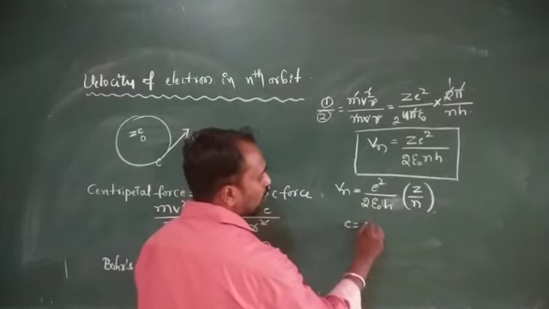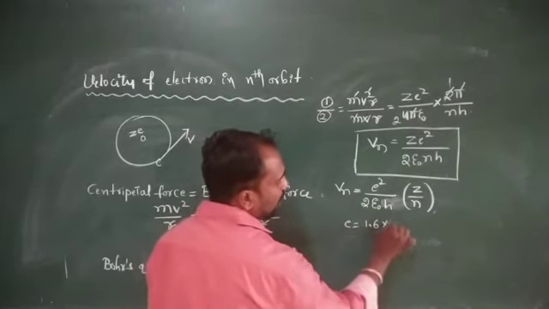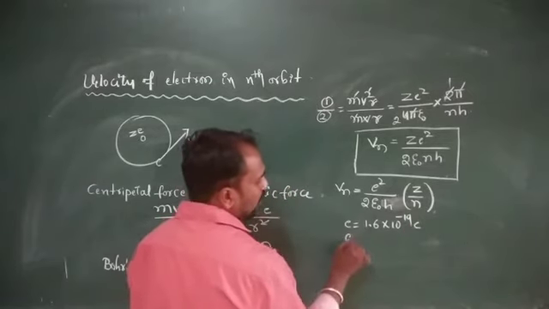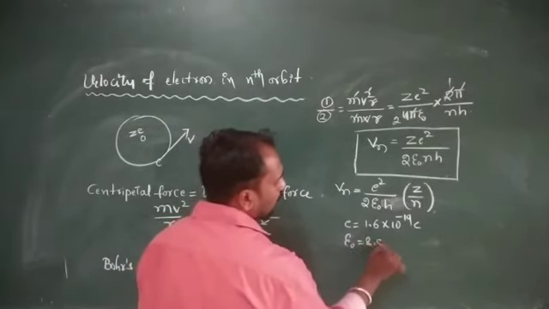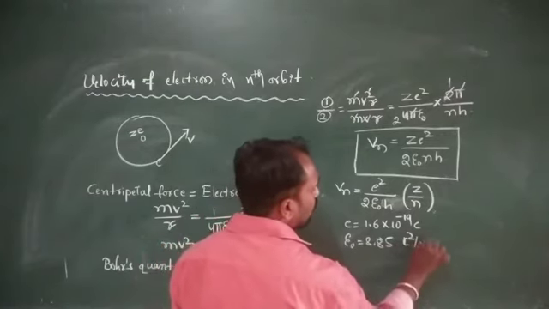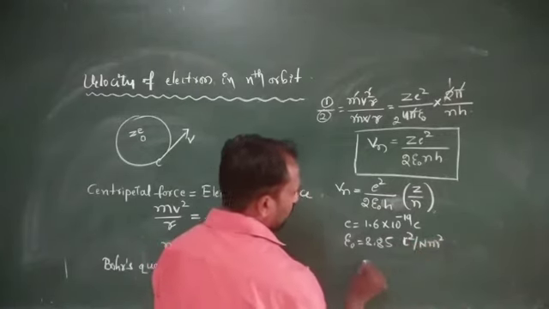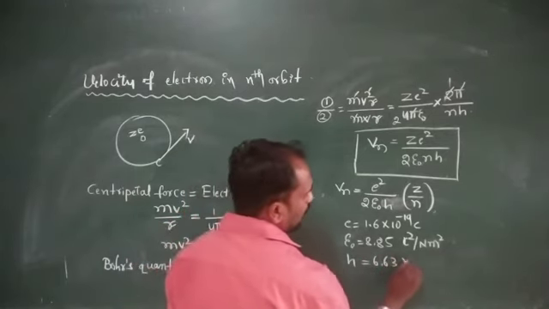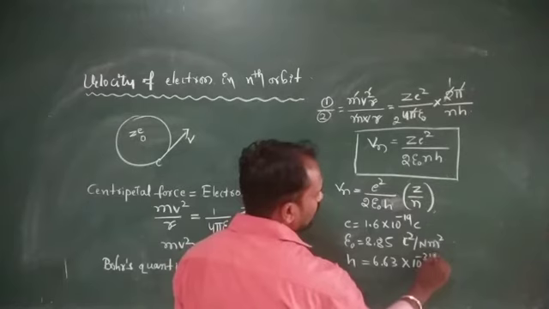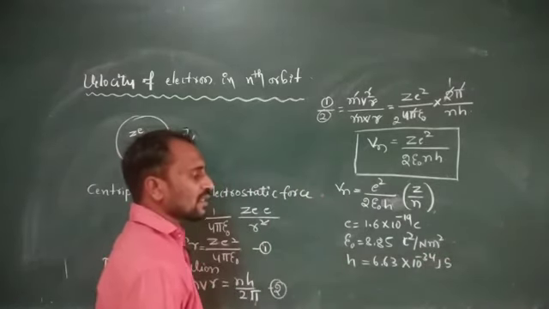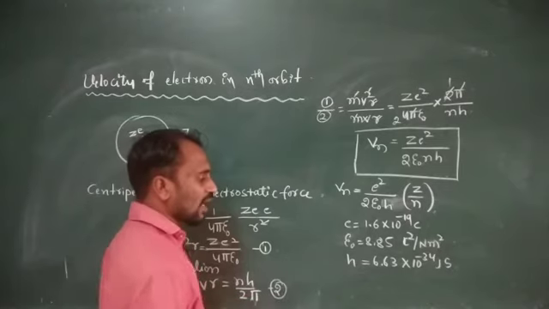So the charge on the electron e is 1.6 into 10 power minus 19 coulomb, epsilon naught is 8.85 into 10 power minus 12 coulomb square per newton meter square, and h is 6.63 into 10 power minus 34 joule second. So this one is the Planck constant.